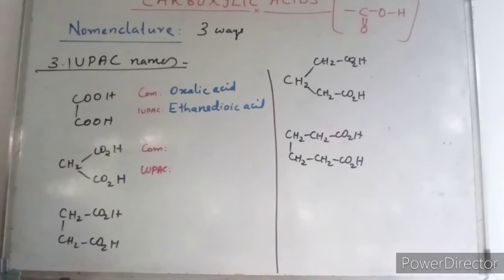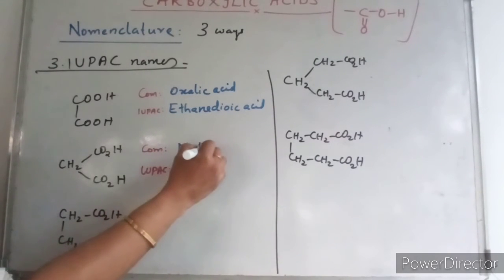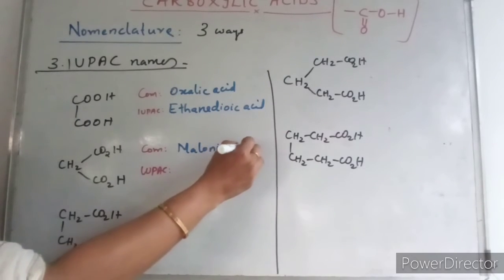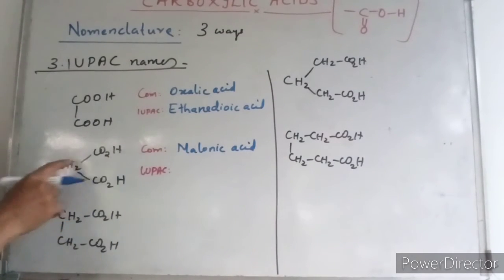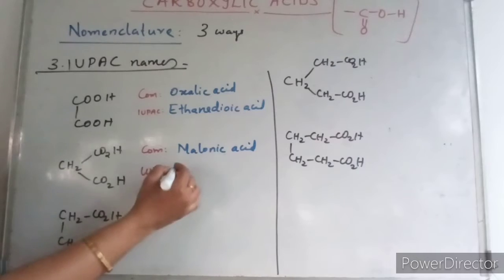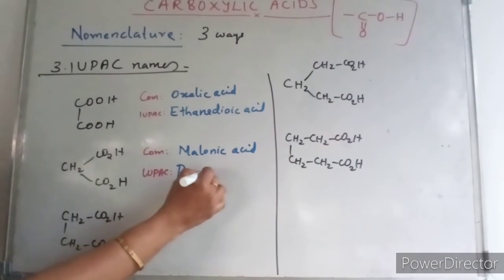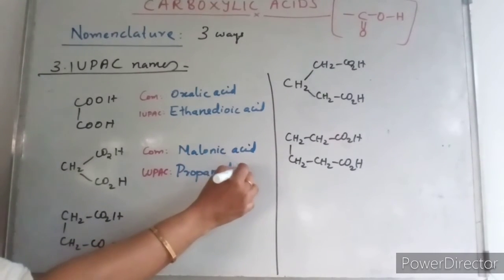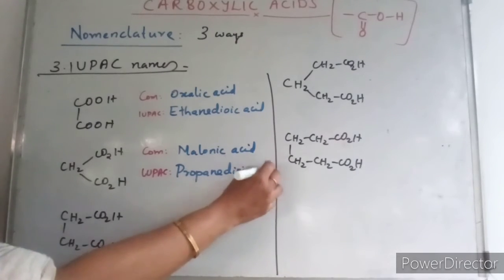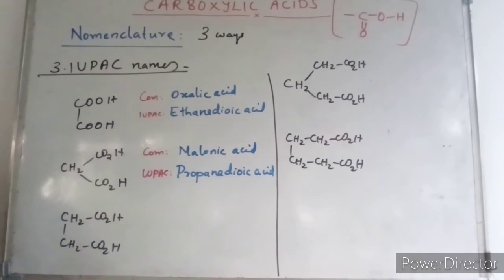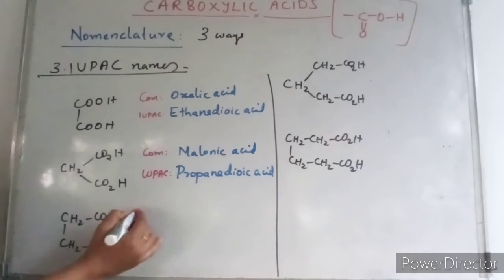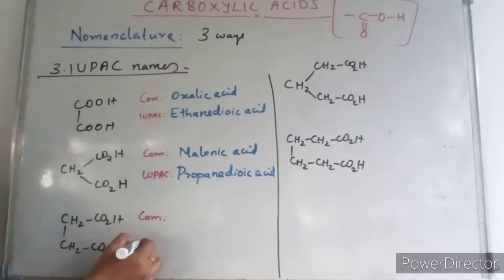Common name will be malonic acid. So it's malonic acid. Now, 1, 2, 3, 3 carbons. So that means propane, then dioic acid. Propanedioic acid.